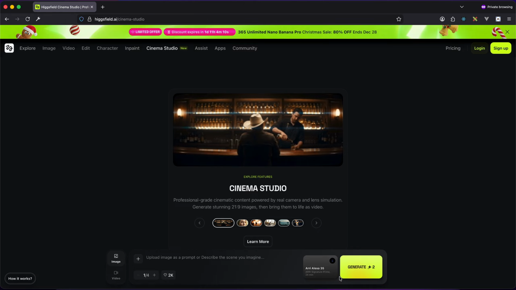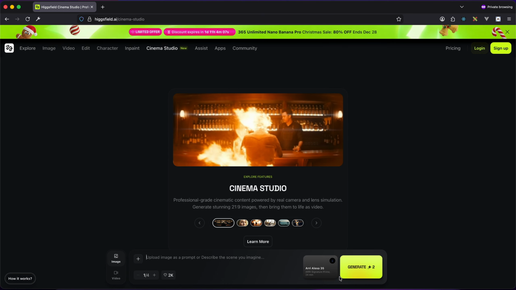Let's look at how we can generate an image from a text prompt. In this particular generation, I would attach an image that I have already generated from Meta AI as a reference. I have to make sure I choose the camera, the lens, and the focal length. I'll put my focal length at 50. I'll go for the Sony Venice and the Hawk V Light.